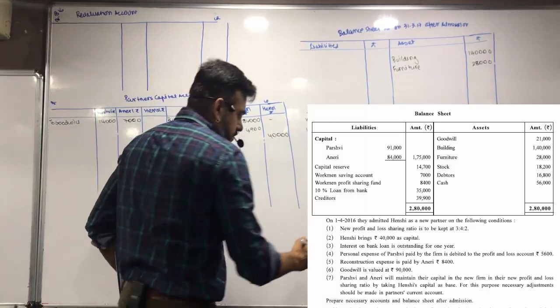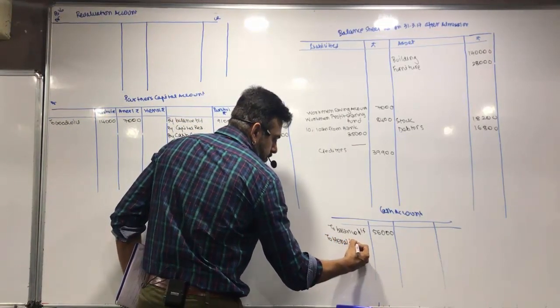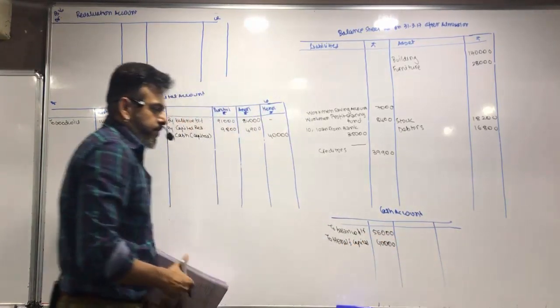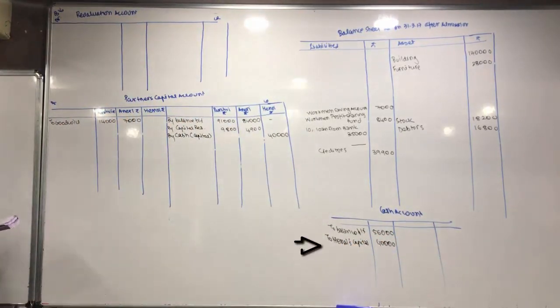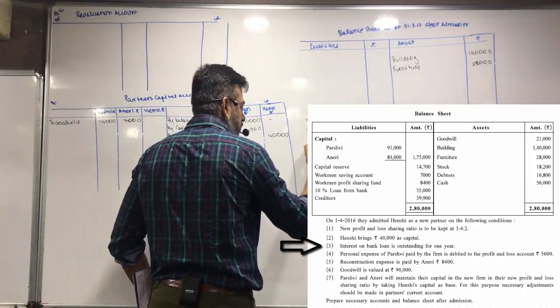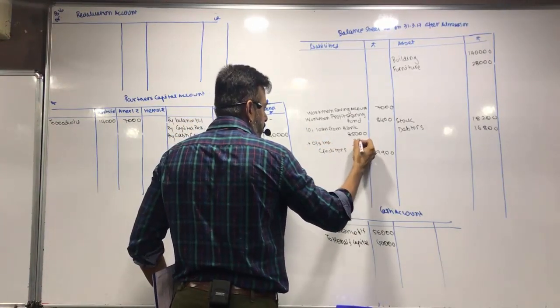Second effect, to Hensey's capital, 40,000. Interest on bank loan is outstanding for 1 year. So plus outstanding interest 1 year, so 3,500.